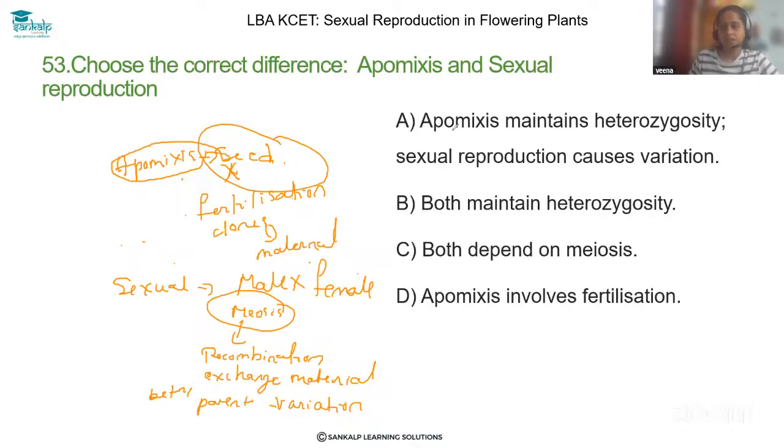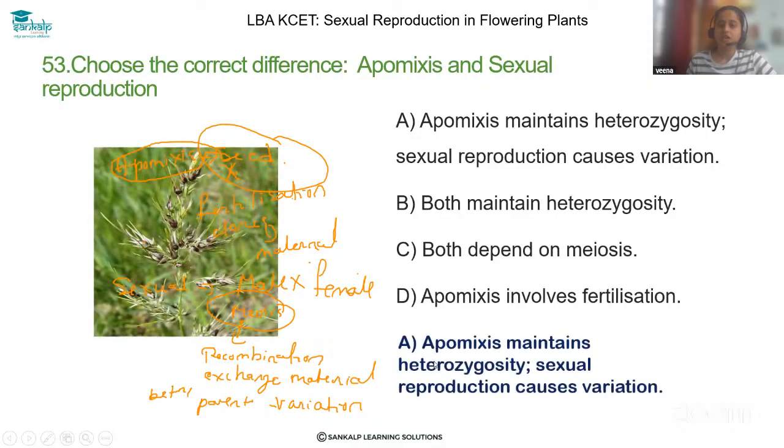So just read all the options and find out the correct one. Option A, apomixis maintains heterozygosity. Here, without fertilization, it is forming the clones, and those clones are only similar to the maternal parent. So there is no variation, but sexual reproduction causes variation, right? So the first option is correct here.